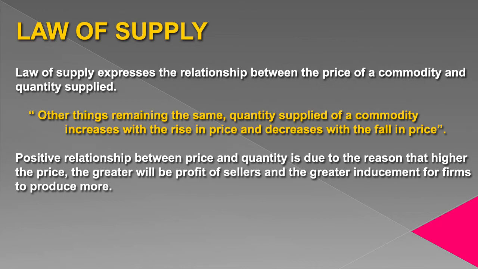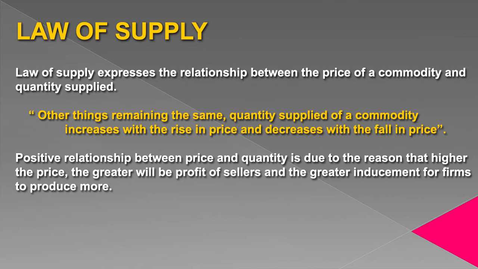This positive relationship between price and quantity is due to the reason that higher the price, the greater will be the profit of sellers and the greater inducement for firms to produce more. When price increases, profit margin of a seller increases. This increase in profit margin induces a producer to produce more.